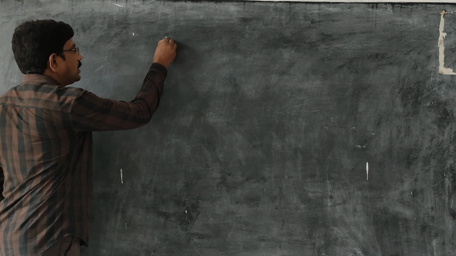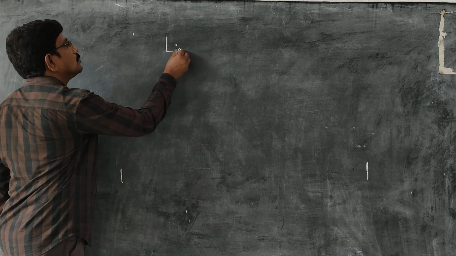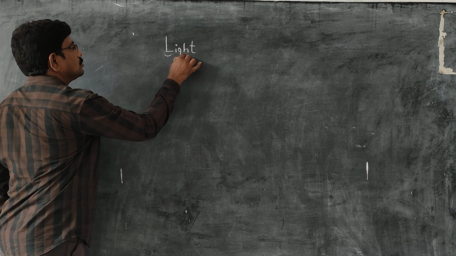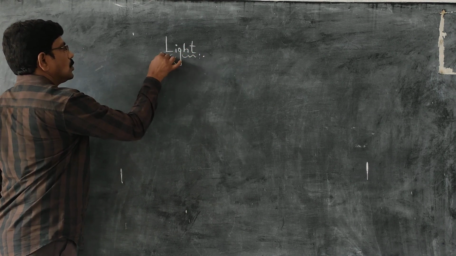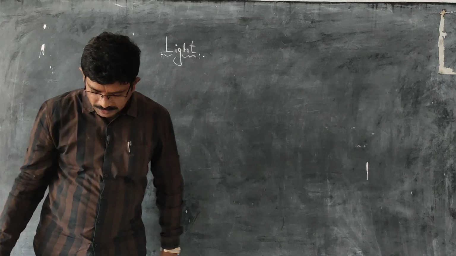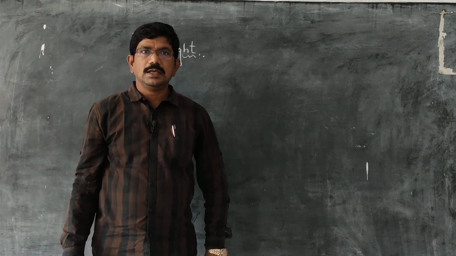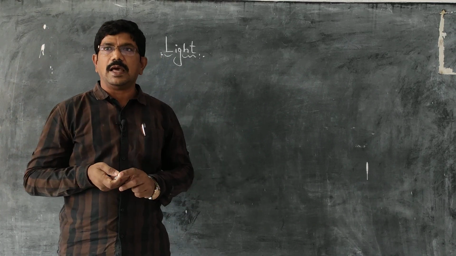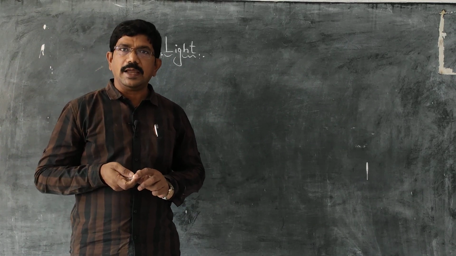First of all, what is light? Let us discuss what is light. We are all able to see the things around us. You can see the fan, you can see the books, and you can see all the things around us because of the light.